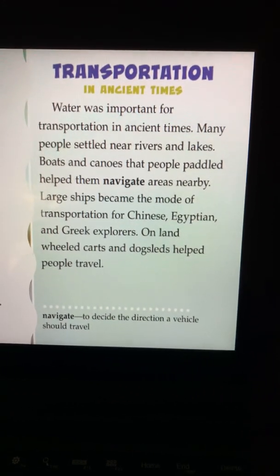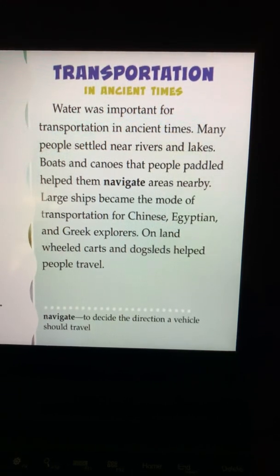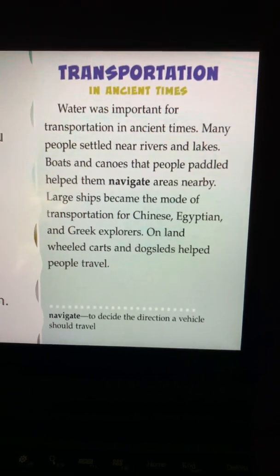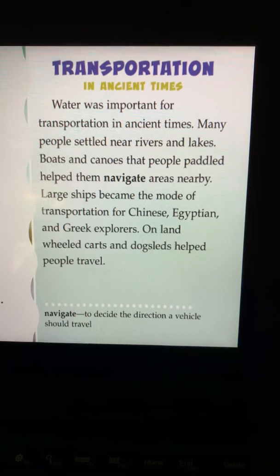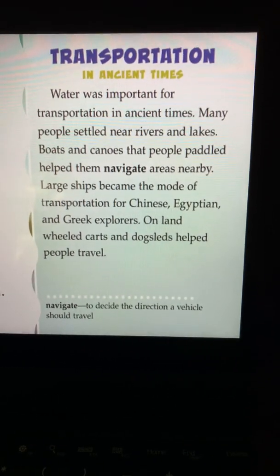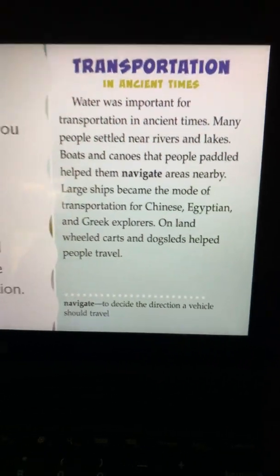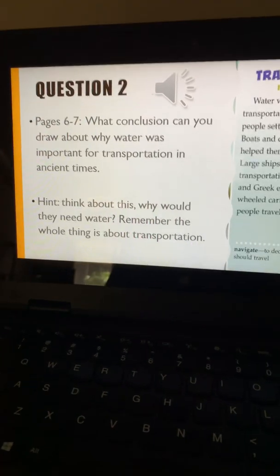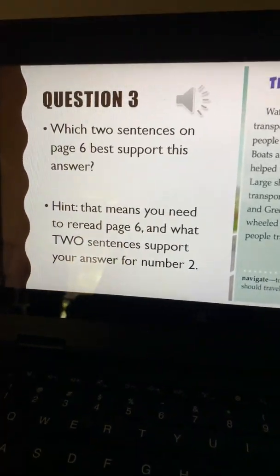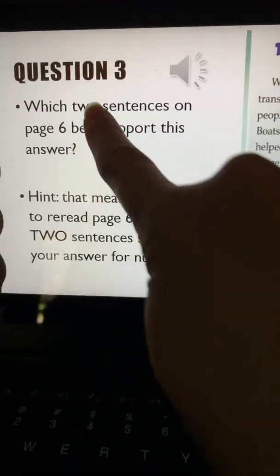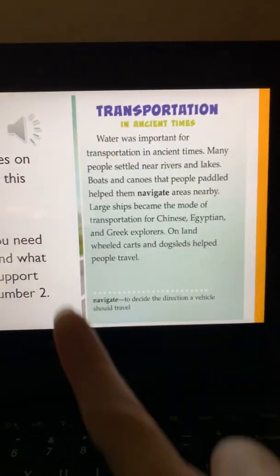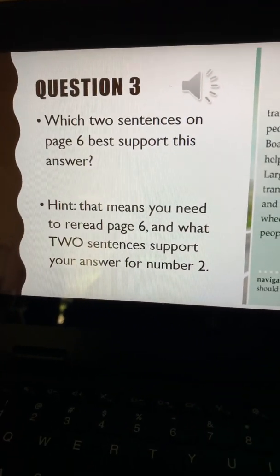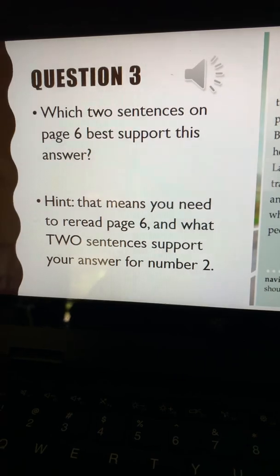But then if you keep reading, it says large ships became the mode of transportation. So not only is it nearby, but it seems far away as well. And I want you to keep those 2 ideas in your head because that'll help you answer this question and this question, because now you have to pick 2 sentences from over here to support your idea that you just picked for question 2.